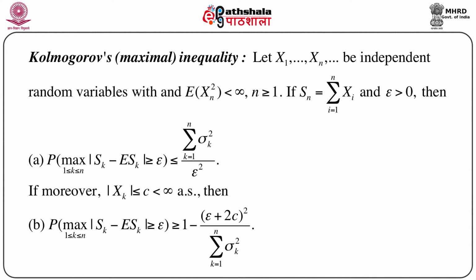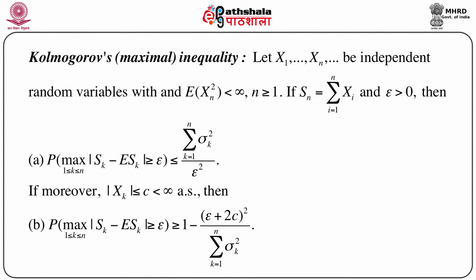Now, let us state Kolmogorov's maximal inequality. Note that here we consider a sequence of independent random variables. So, the condition of independence is very important in this case. Suppose X1, X2, ..., Xn and so on are independent random variables, and expectation of Xn square is less than infinity.